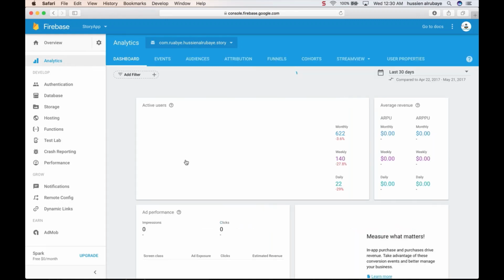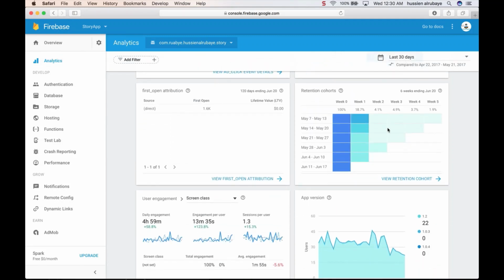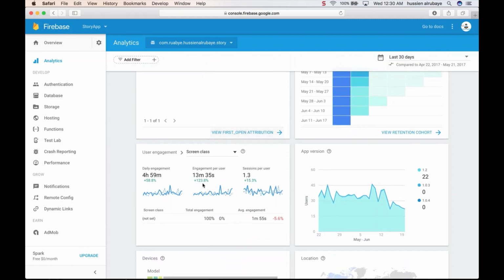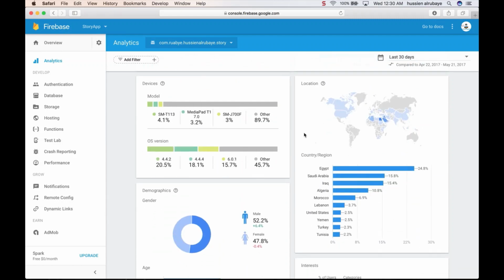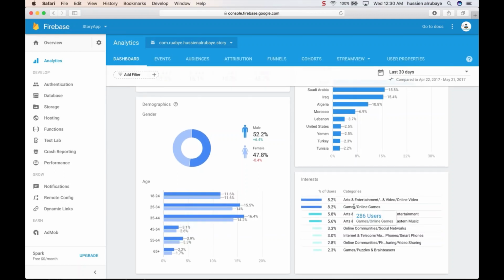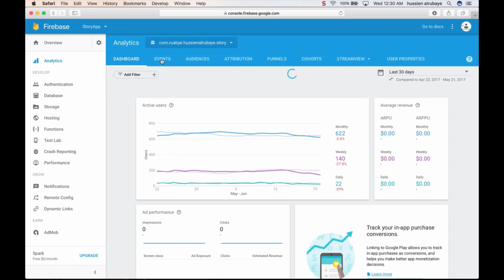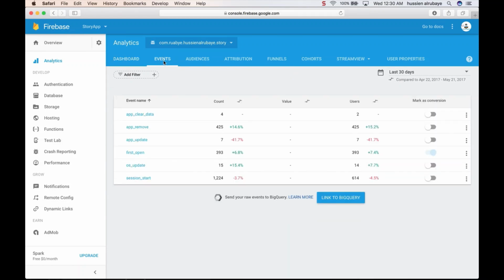You would see monthly active users, weekly, and many details about active users, gender, where they are from, male, female, and all these details. The most important part for you is what every user is interested in, for example 8% of the users are interested in entertainment, and also events, what buttons the users click in your app.